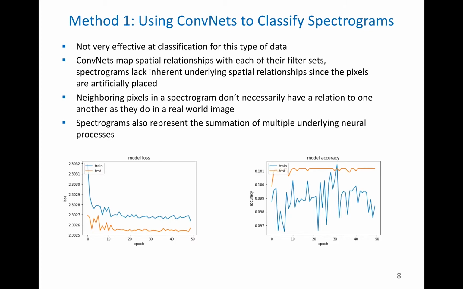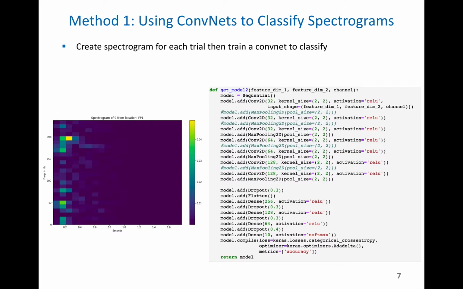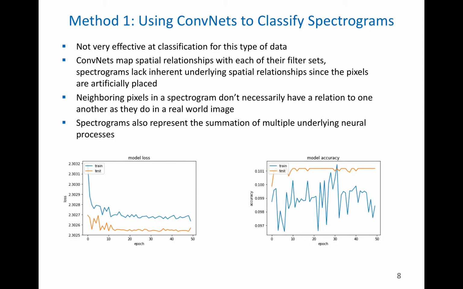Convolutional neural networks map spatial relationships between real images in the real world. You could think of them like looking at a car tire or a bike. The pixels that are next to each other have spatial meaning. In a spectrogram, this is not necessarily the case. You could see in a spectrogram, the pixels are artificially generated, so just because the pixels are next to each other doesn't really mean that they have anything to do with each other. It's just a convenient representation of an array of the data. So because it's kind of an artificial image, it doesn't really do very well with convolutional neural networks, and I